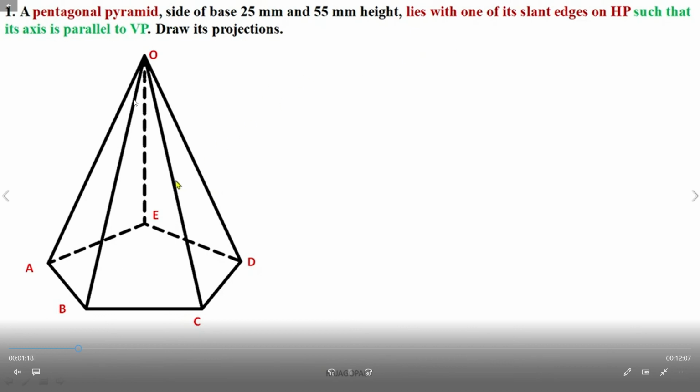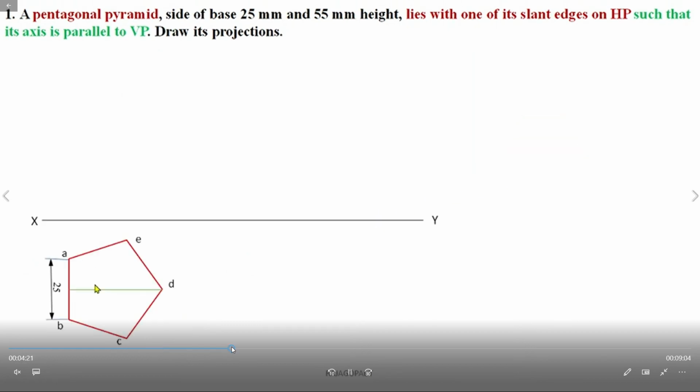these are the apex point, and these are the slant edges. This shape is the pentagon. You observe here the front view and top view in this position. The top view is the pentagon. You draw the pentagon first.